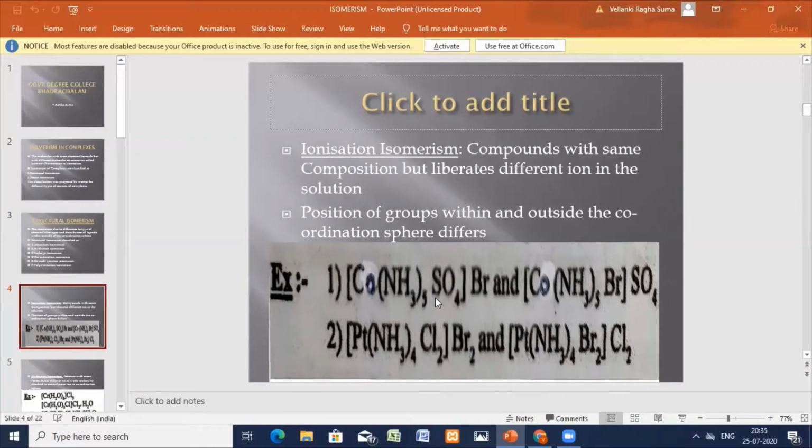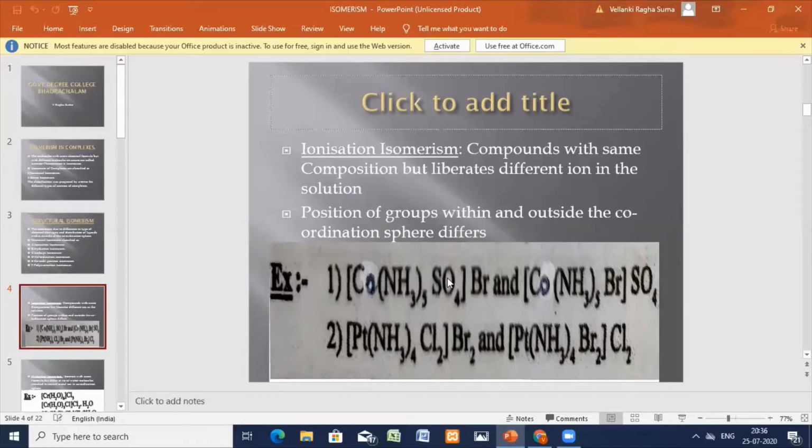In the first, the complex ion in the square brackets, pentaammine sulfato cobalt, and the bromide ion are released in solution. In the second, the pentaammine bromo cobalt complex ion plus sulfate ion is released. Here a bromide ion is released, whereas there the sulfate ion is released.